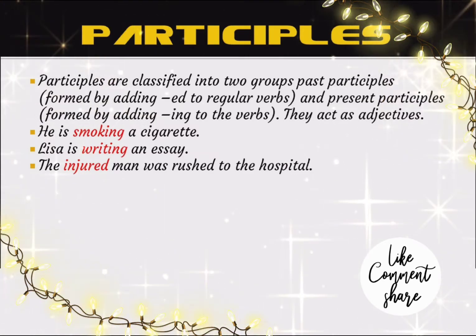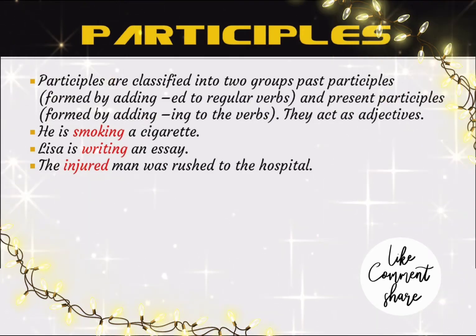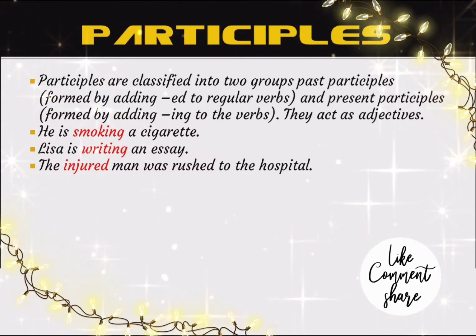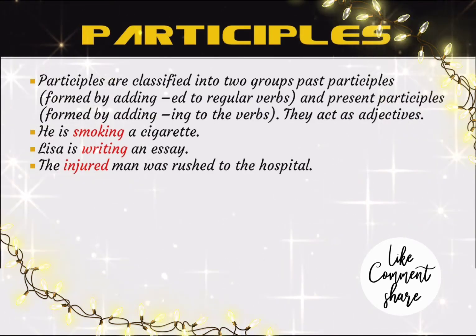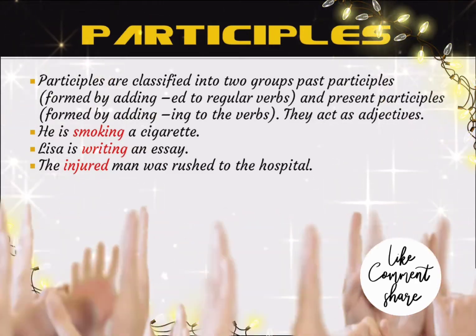For example, he is smoking cigarette. So he is smoking. Smoking, here it is participle. Lisa is writing an essay. Here writing is a participle. The injured man was rushed to the hospital. The injured, it is describing man. So it is the adjective of the sentence. So participle always acts as an adjective of the sentence.